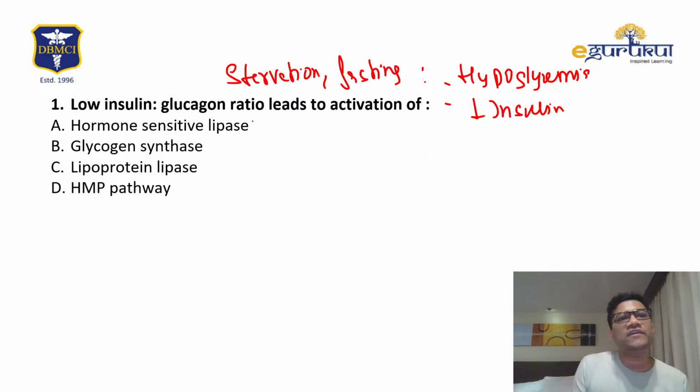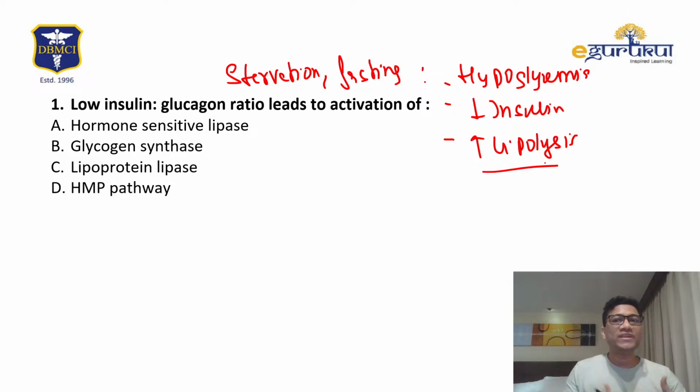So basically, if the question is low insulin and glucagon, it will lead to hypoglycemia, decrease in insulin, and that causes increased lipolysis, because now you need energy for survival.